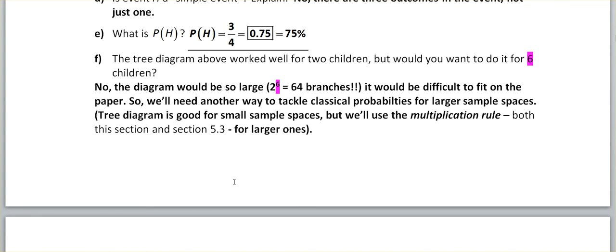In other words, it would be ginormous and nobody wants any part of that. So we're going to use a multiplication rule to solve that. Now, the probability multiplication rule we'll see in 5.3, but we'll see the multiplication rule of counting in just a video, actually the next video. So I'll see you back here then.